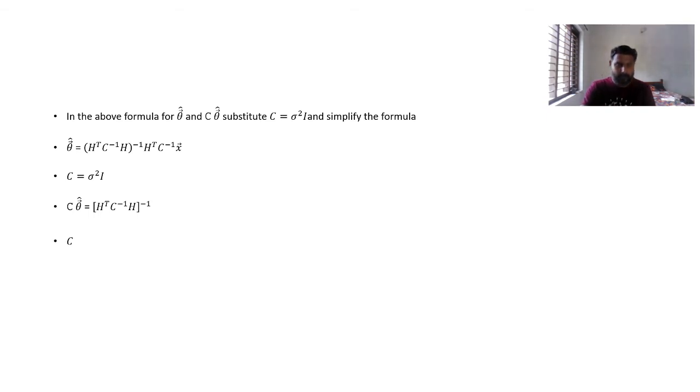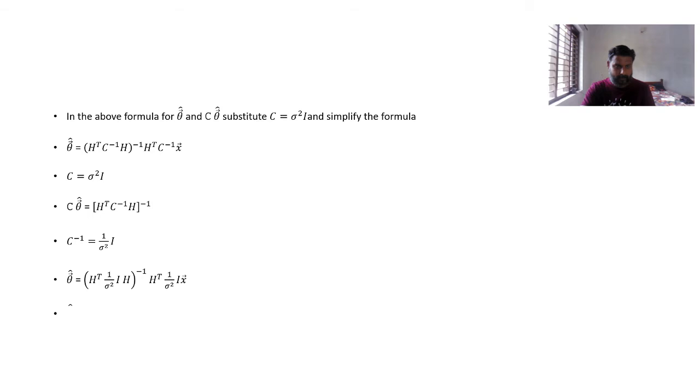I will substitute C equal to sigma square I in both cases. So C inverse is nothing but 1 by sigma square into I. Theta cap will be equal to (H transpose 1 by sigma square I H) inverse H transpose 1 by sigma square I X.